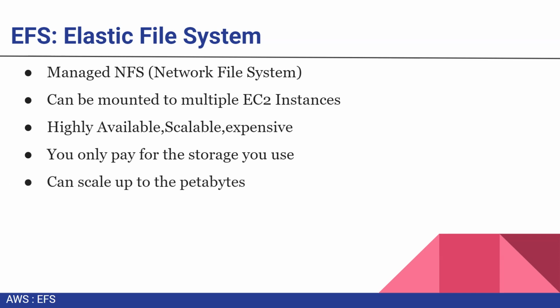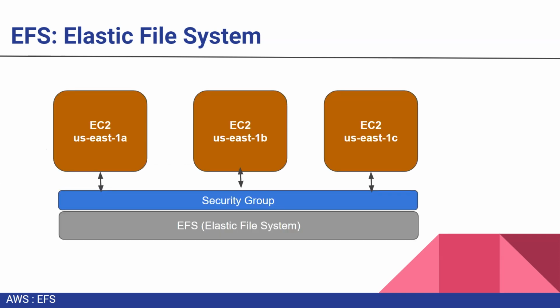This service can scale up to petabytes, as we already discussed. So how does it work with our EC2 instances? In this diagram we can see three different EC2 instances launched in different availability zones: US East 1A, 1B and 1C. And there is a common file system, that's the Elastic File System, attached to these three instances.